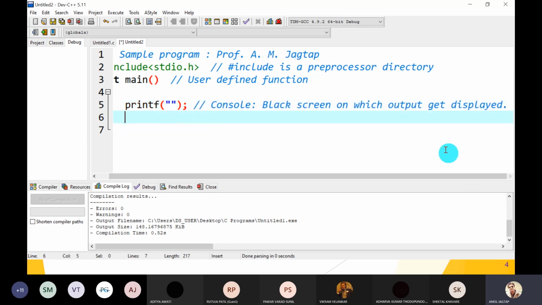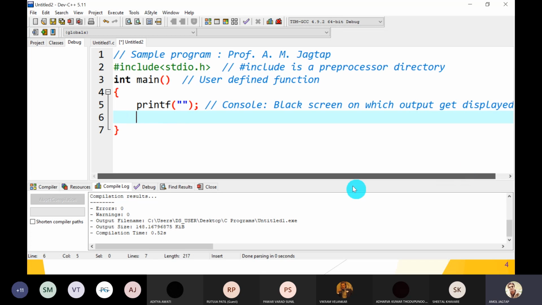For that purpose we have to include the initialization method, initgraph, in our code. That is different, but we have to know the console is the black screen on which output gets displayed, and basically we use the text mode window console. We don't convert it into the viewport. When we write graphics, then we want to convert it into a viewport.